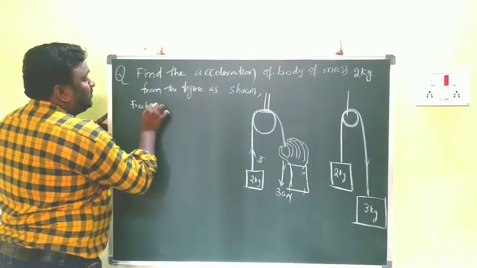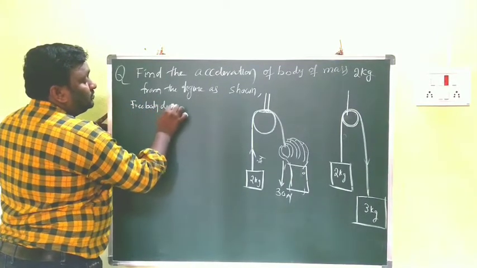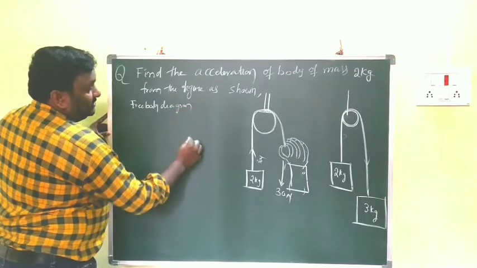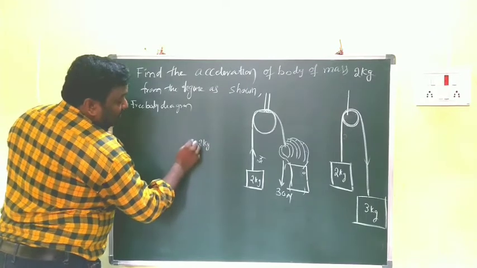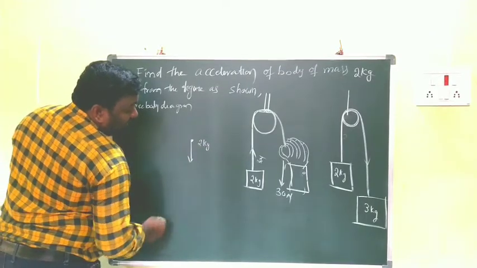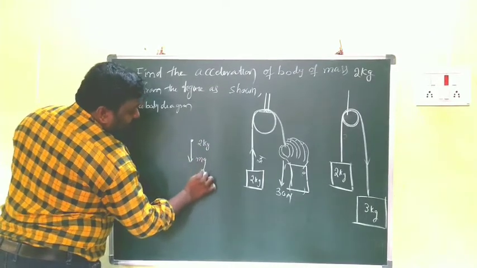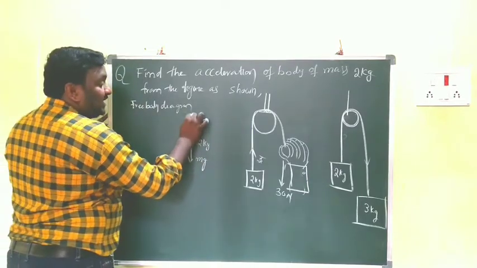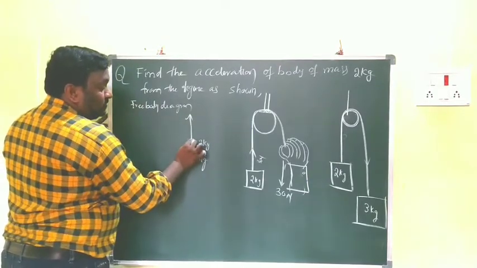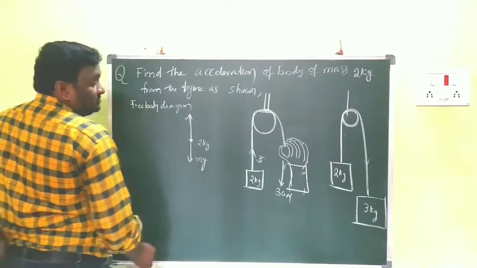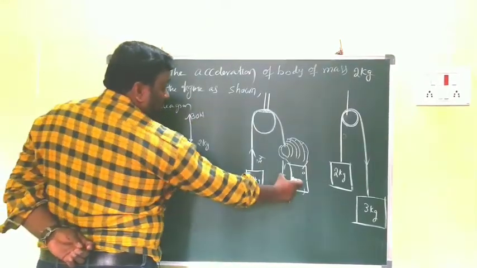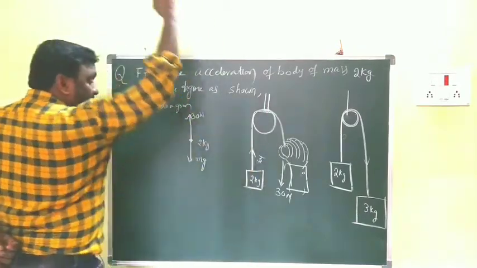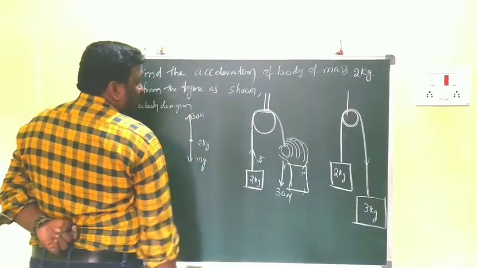Free body diagram of the first one. This is the object. How much mass? 2 kg. Downwards, what do you always have? Weight will be there, that is mg, I am drawing here. And how much force is acting upwards? 30 newtons. So with what force was he pulling down? Again, the same force should act on the body.